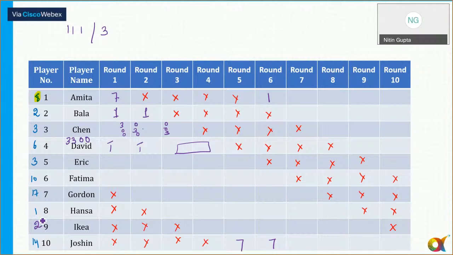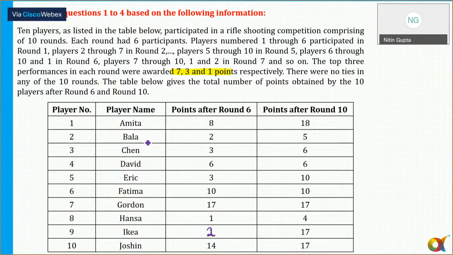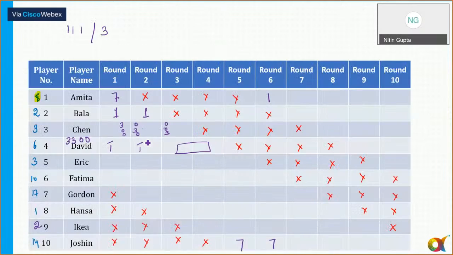All right. So we now know IKEA has got a total of 2 points. So what will happen in this case? Let me check the table once again to see whether all the data are correctly mentioned. Yes, only this was not 1, this was 2. Okay. Now IKEA is getting a total of 2 points.